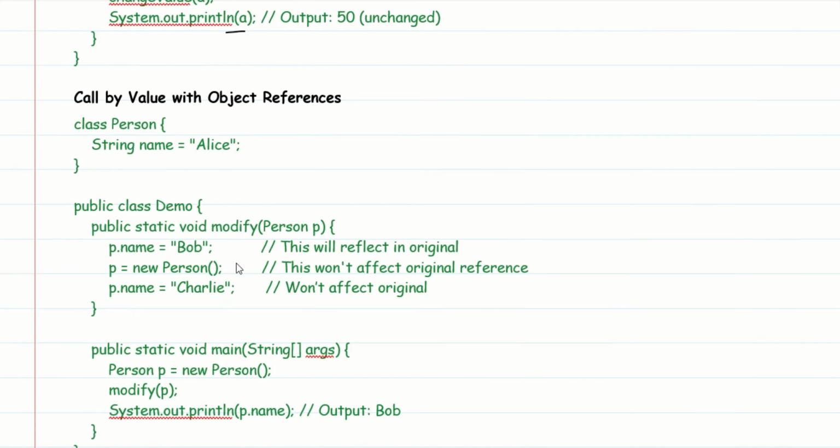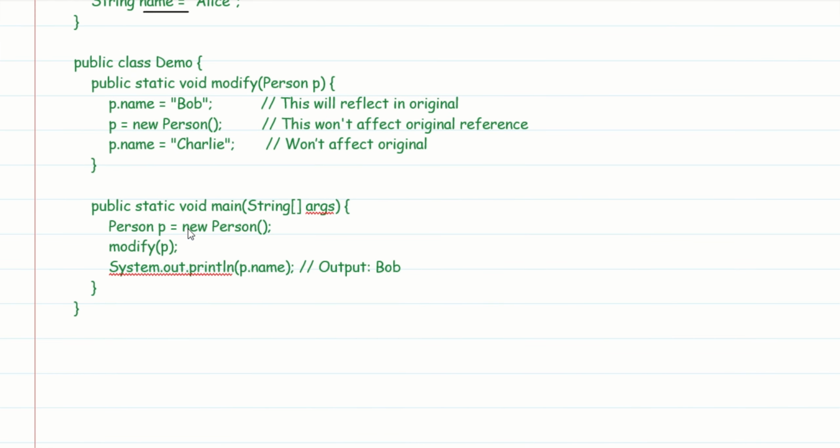Then I have another example here. I have a class Person with the variable name with value Alice. Then within the main method, I have created an object of Person and I am sending it to a modify method, as a reference itself. So p is a reference to a Person object here. Java copies the reference value and sends it to the modify method. Here I'm changing the variable name to Bob. So it will get reflected in the original because I'm just changing the name parameter within the object.